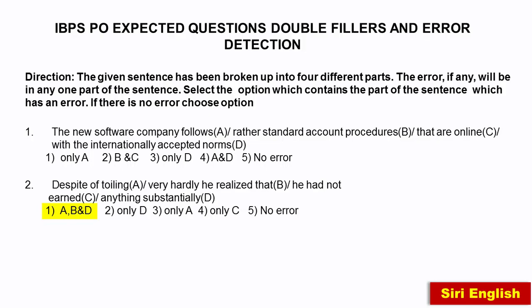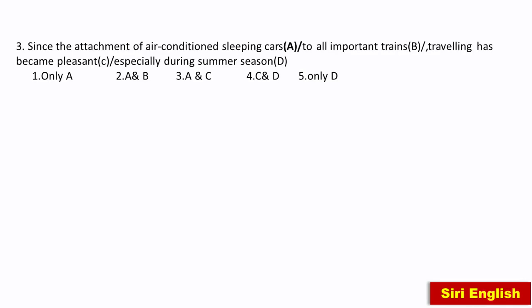Now let's move further. Since the attachment of air conditioned sleeping cars to all important trains, travelling has become very pleasant, especially during summer season. So what's the meaning of since? When do we use since? Actually since here means due to or for the reason that, because. So in that context, since the attachment of, due to the attachment of air conditioned sleeping cars to all important trains. Okay, so we don't find error in A part and B part.